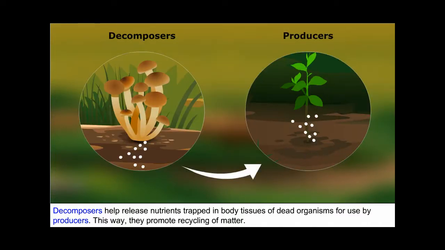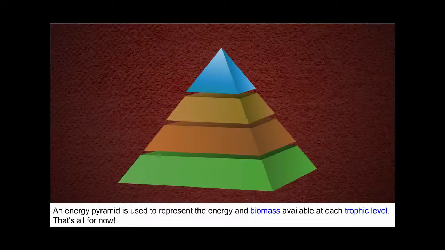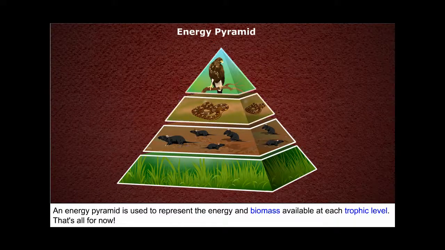This way, they promote recycling of matter. Energy cannot be recycled and moves in one direction. An energy pyramid is used to represent the energy and biomass available at each trophic level.